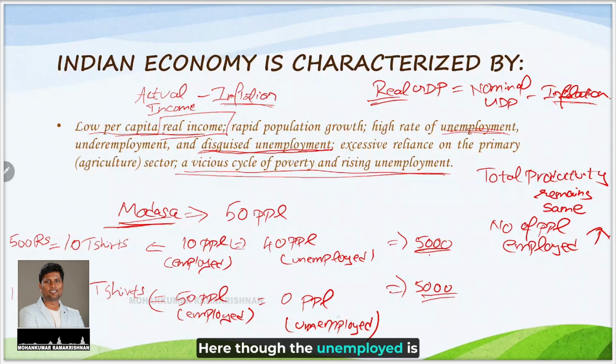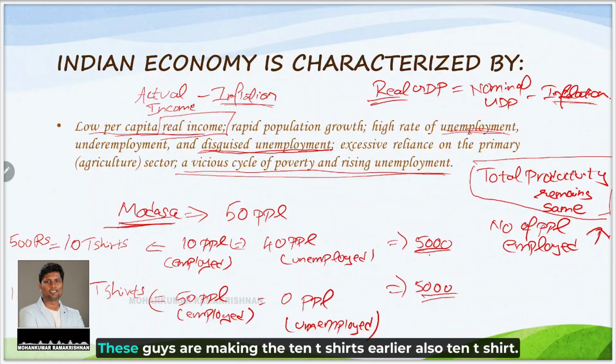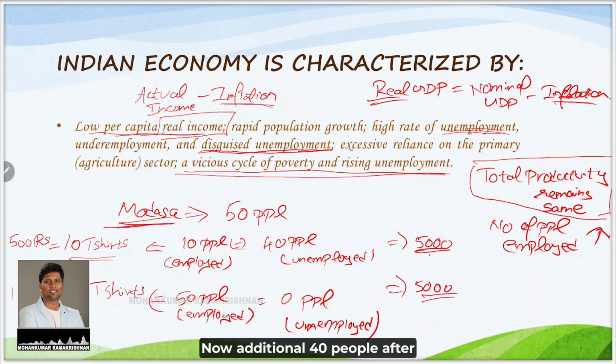Here, though the unemployed is 0, the total productivity remains the same. These guys are making the 10 t-shirts. Earlier also 10 t-shirts, now after an additional 40 people joining it is also 10 t-shirts. But the city management will say we have eradicated unemployment. This situation is called disguised unemployment. Hope I am clear to you.